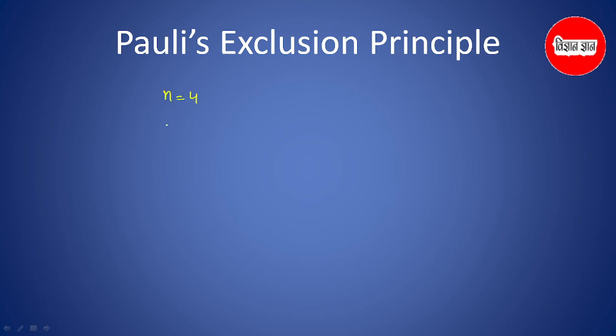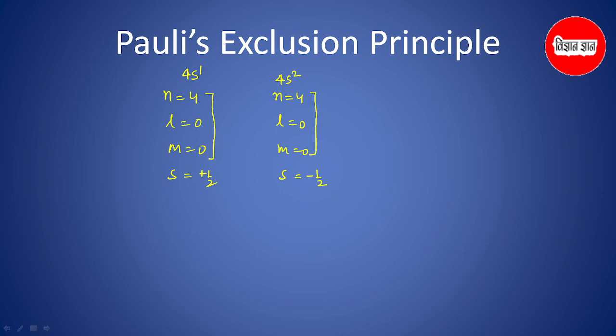Suppose n equals 4, l equals 0, m equals 0, and s equals plus half. This will be the set of quantum numbers for one electron, and if another electron is present in the same orbital, this second electron will have l equal to 0, m equal to 0, and s equal to minus 1 by 2. You can find it according to this rule. Three quantum numbers can be the same, but the last quantum number is different, and in this way this rule also favors the presence of opposite spins for electrons belonging to the same orbital.